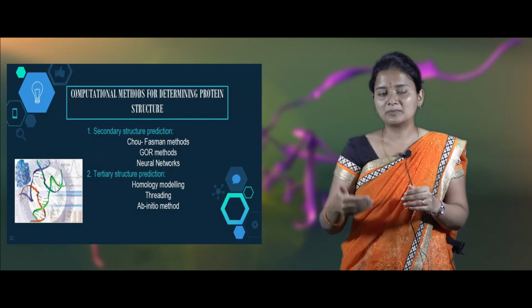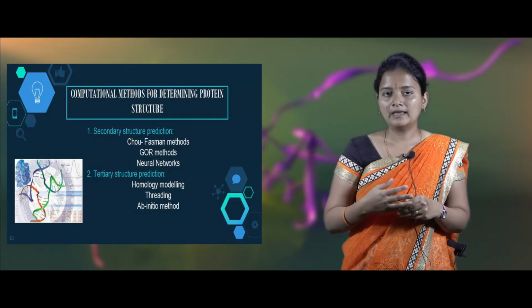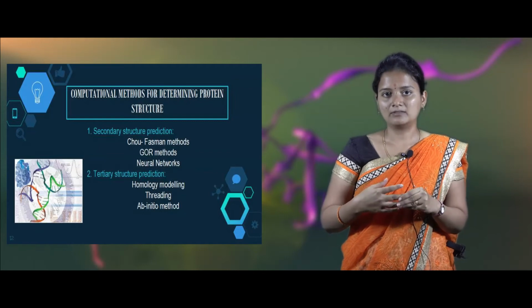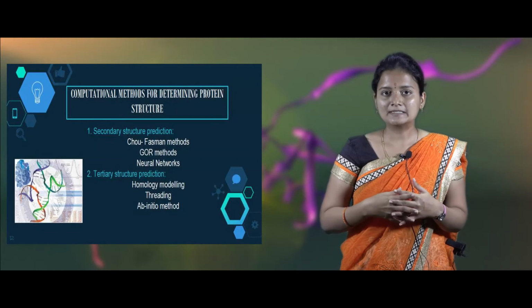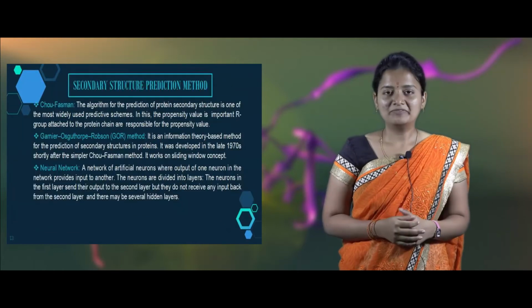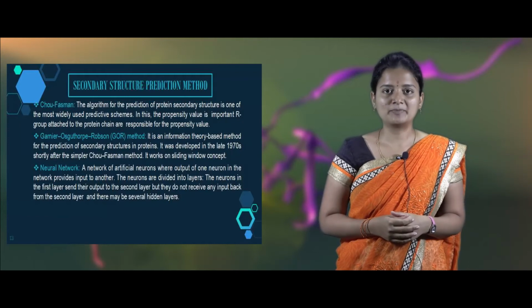Under tertiary structure prediction, we will be discussing three main methods, that is homology modeling, ab initio method and threading method. Even though there are many computational methods, we will be discussing these methods only.